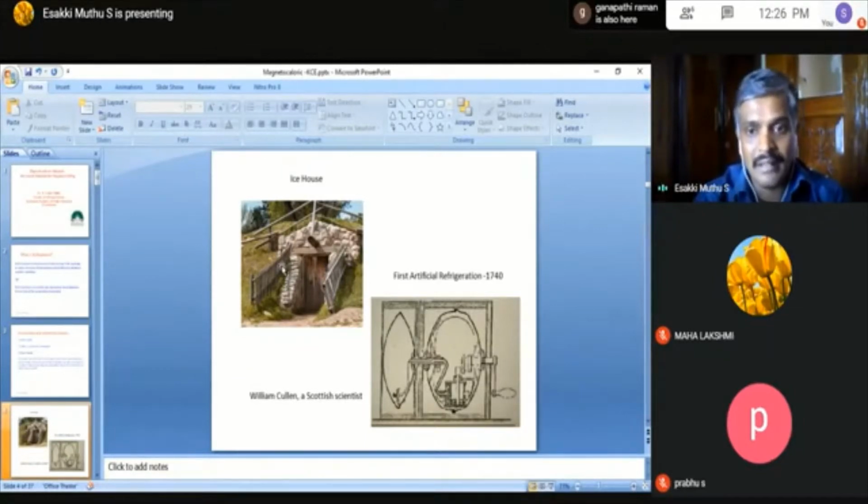So in early days, the first artificial refrigeration came around 1740. This was discovered by William Cullen, a Scottish scientist. What he decided is that when you make a rapid heating of a material and then stop the heating, due to some orifice the material gets cooled. That was the initial plan he made, and throughout the years this is the only principle we are adopting in refrigeration systems.